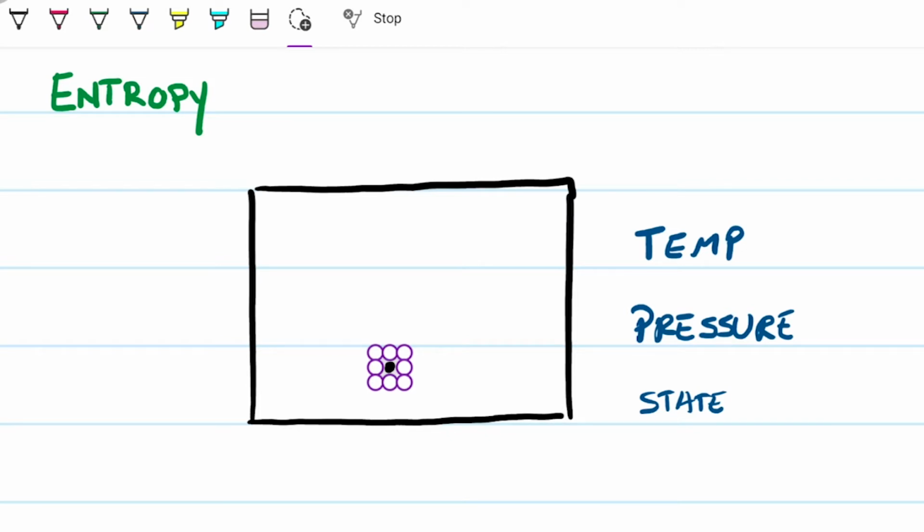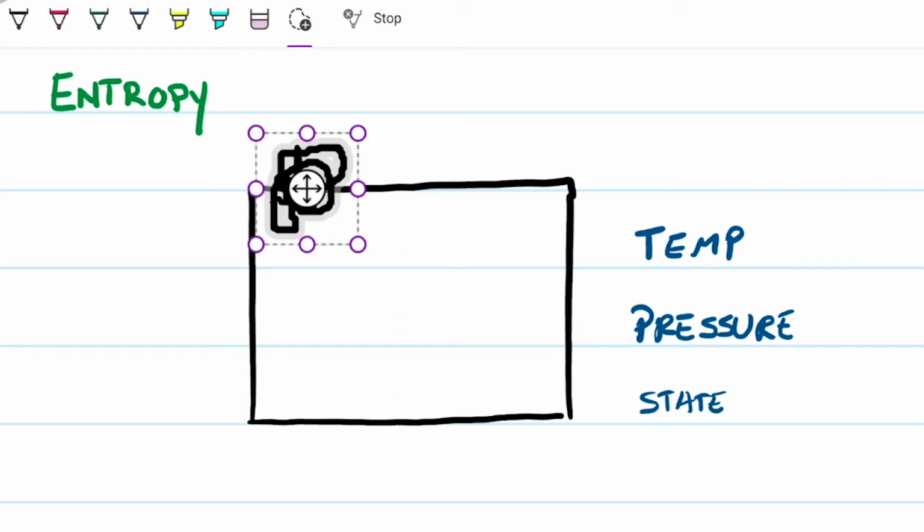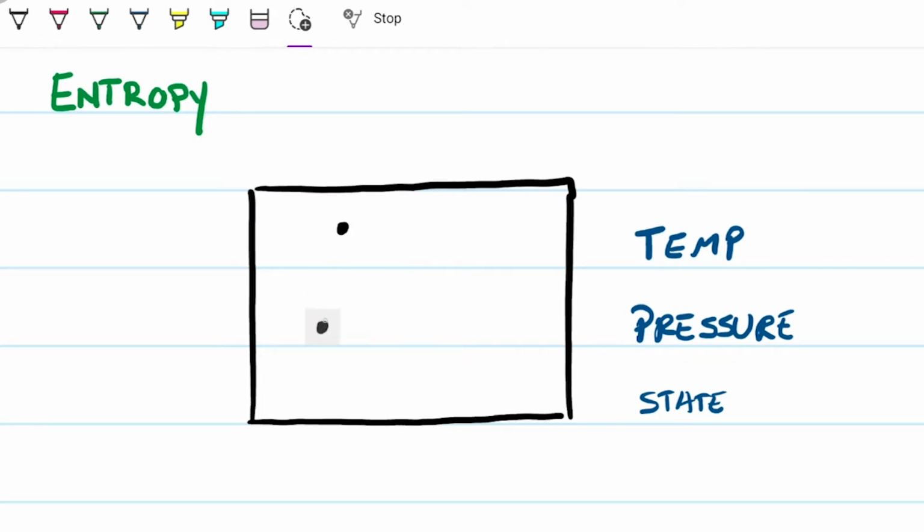This is a simplification, because obviously we can also have rotations, and this is 3D, so there are different specifics within these states, but let's just think about position as a possibility of where it's going to be.